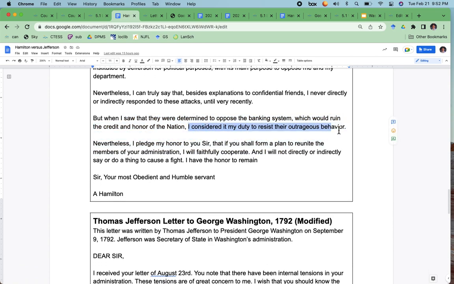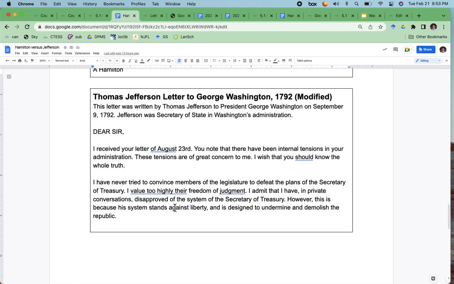So again, there's the accusation. "Nevertheless, I pledge my honor to you, sir, that if you shall form a plan to reunite the members of your administration, I will faithfully cooperate." So I'd highlight that in yellow because here again, he's saying, hey, Washington, I'll do anything you ask. "And I will not directly or indirectly say or do a thing to cause a fight. I have the honor to remain, sir, your most obedient, humble servant, Alexander Hamilton." And so much of that would be yellow.